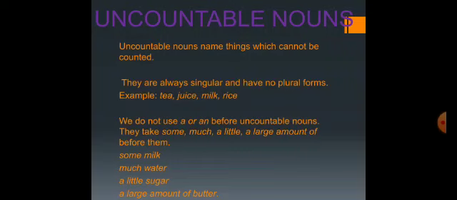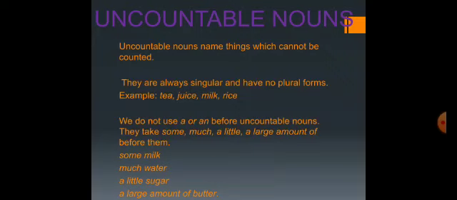We do not use a or an before uncountable nouns. That means articles like a or an are not used before uncountable nouns. They take some, much, a little, a large amount of before them. So we can add words like some, much, a little, a large amount of before uncountable nouns. For example, I want some milk, much water, a little sugar, a large amount of butter. These words can be added before uncountable nouns.